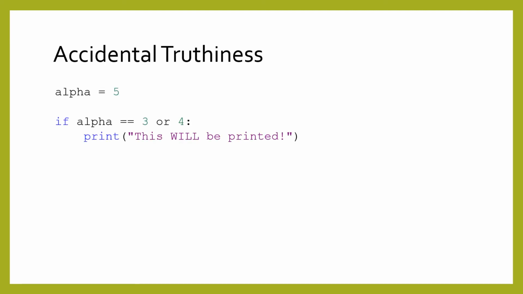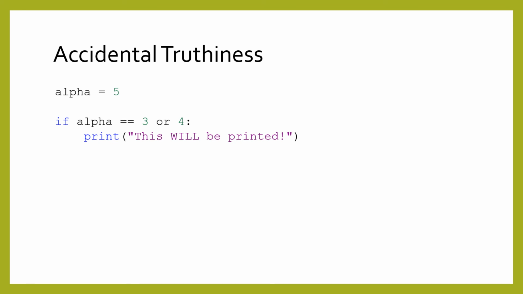One of the reasons why understanding Truthiness is so important is that it opens up an entire new set of mistakes. The example program shown here demonstrates the mistake. If you read over the code out loud, you would probably expect the condition to evaluate to false and the print statement to not be executed. The variable alpha holds the value 5, which is not equal to 3 or 4.